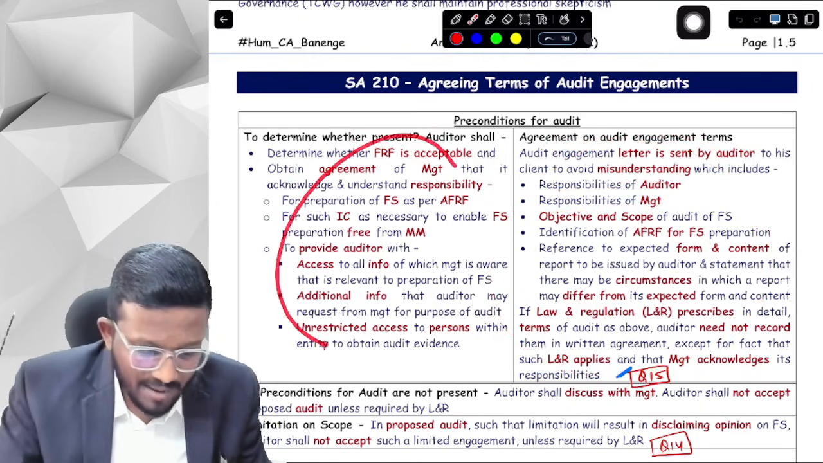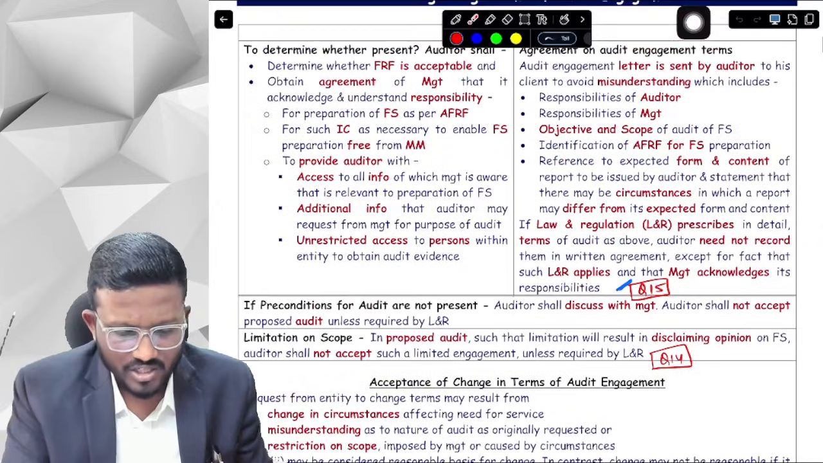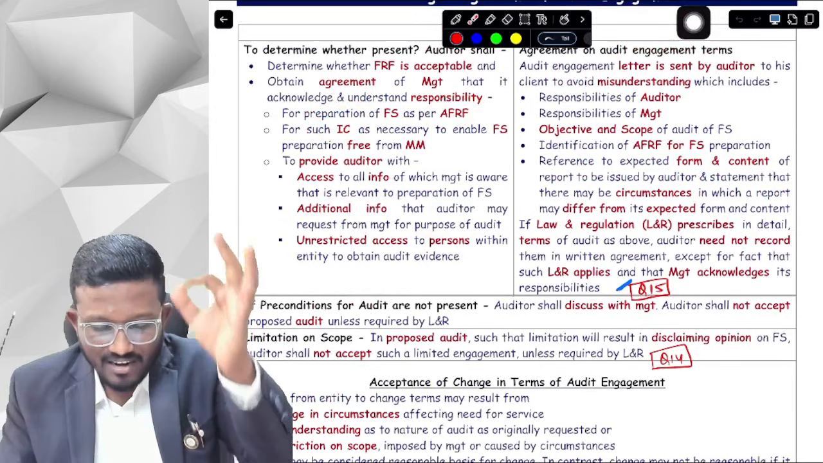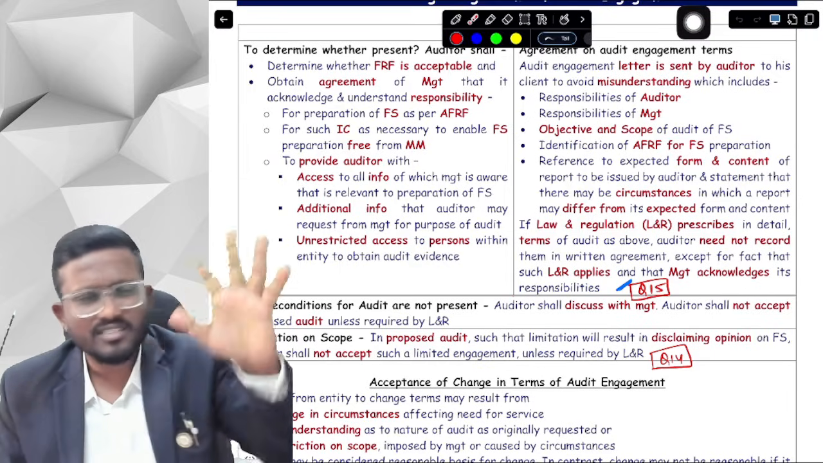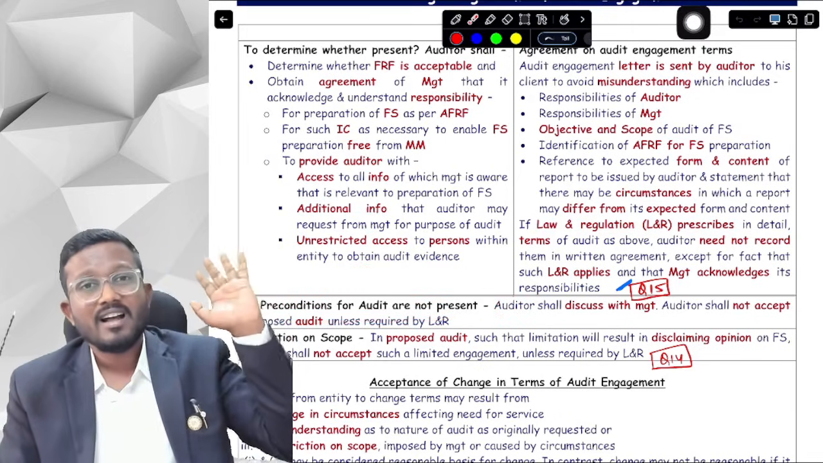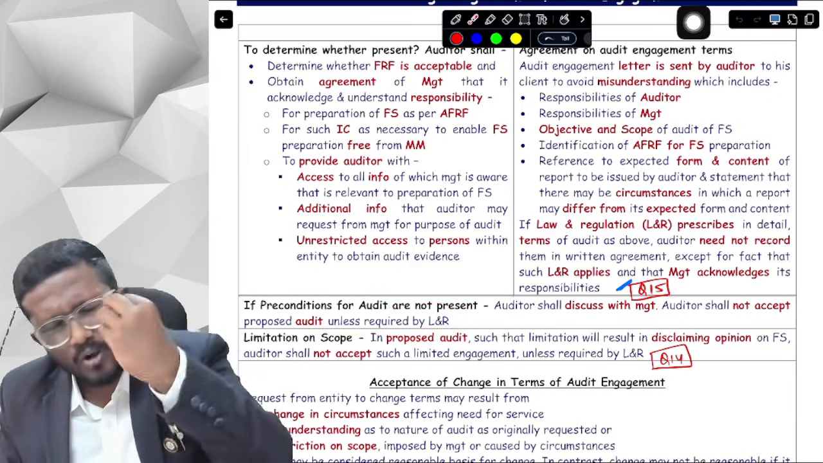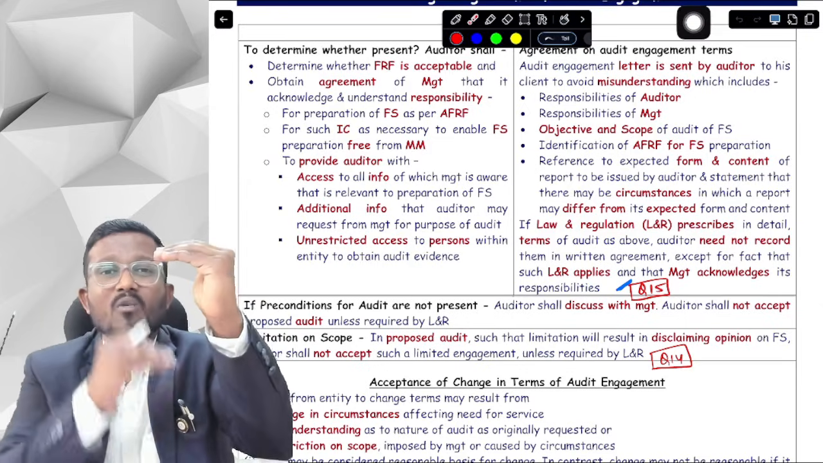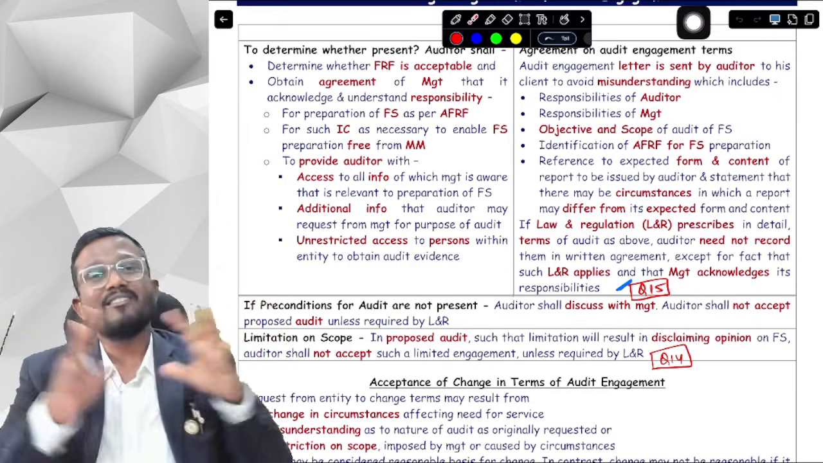Now what if when I am going for checking the preconditions, there is no precondition present? I feel that the financial statements are not prepared as per AFRF, or maybe there is no internal control. What if this is the situation? Then we need to discuss with the management. First of all, discuss with the management, and then do not accept. If the discussion went wrong and if you think there is no precondition present, then do not accept the audit. Otherwise, unless it is required by law and regulation. If law and regulation says something, then we will follow law and regulation. Law and regulation overrides your provisions. So if law and regulation says that you need to accept the audit, then you need to accept the audit. Otherwise, you don't accept the audit.